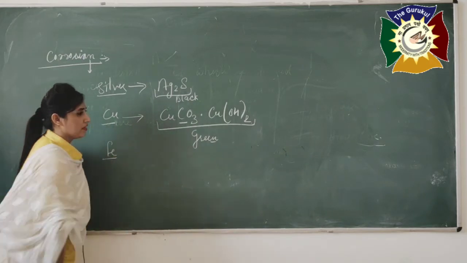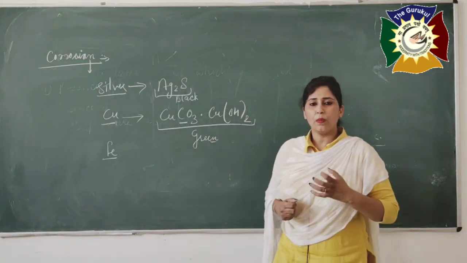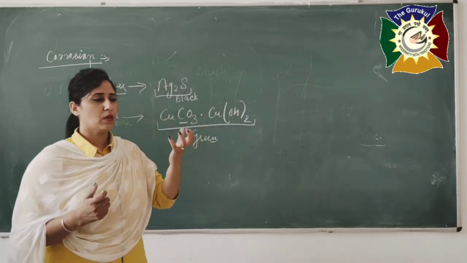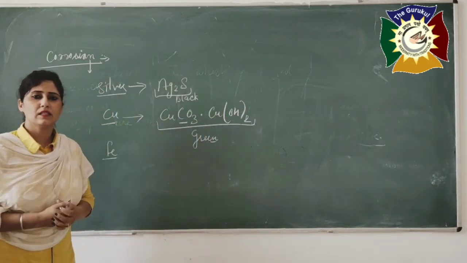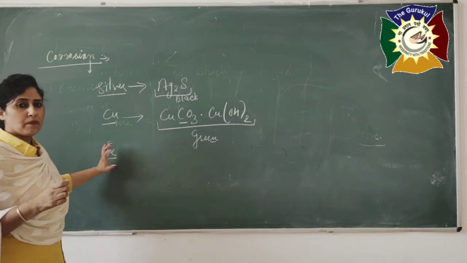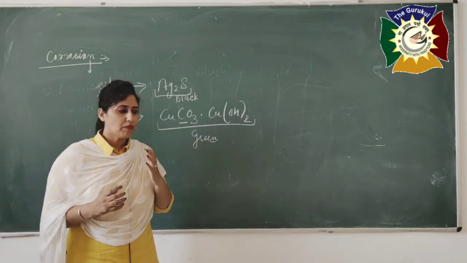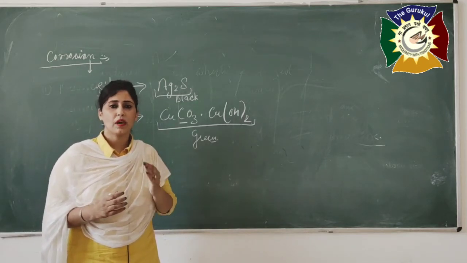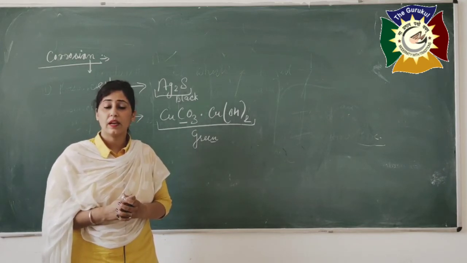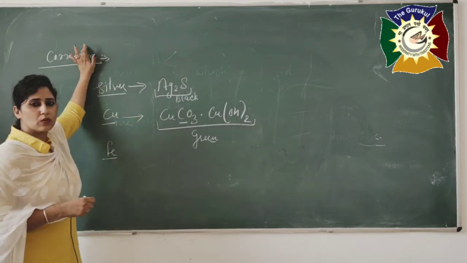Next is iron. Iron is very common and you all are familiar with the rusting of iron. Okay. You might have seen at your home your iron gate, iron windows, many articles which are made up of iron, and in the starting the surface appearance is bright and shiny, but with the passage of time it started to go dull and fade. Why does it happen? It happens just because of the corrosion process.